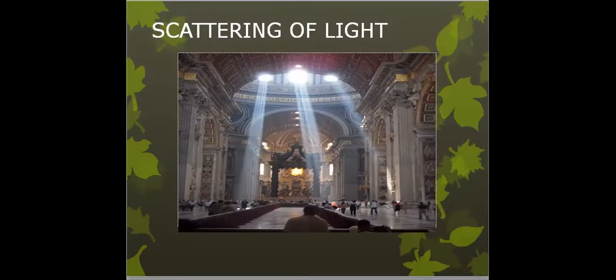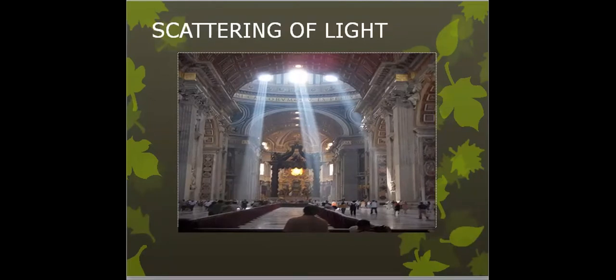Today, we are going to learn about scattering of light. As I told you, there are many principles of light. First, I told you, the first principle is rectilinear propagation of light. Light always travels in a straight line. Second one, reflection. Third one, refraction. Fourth one, I told you about dispersion. And the fifth one is scattering of light.